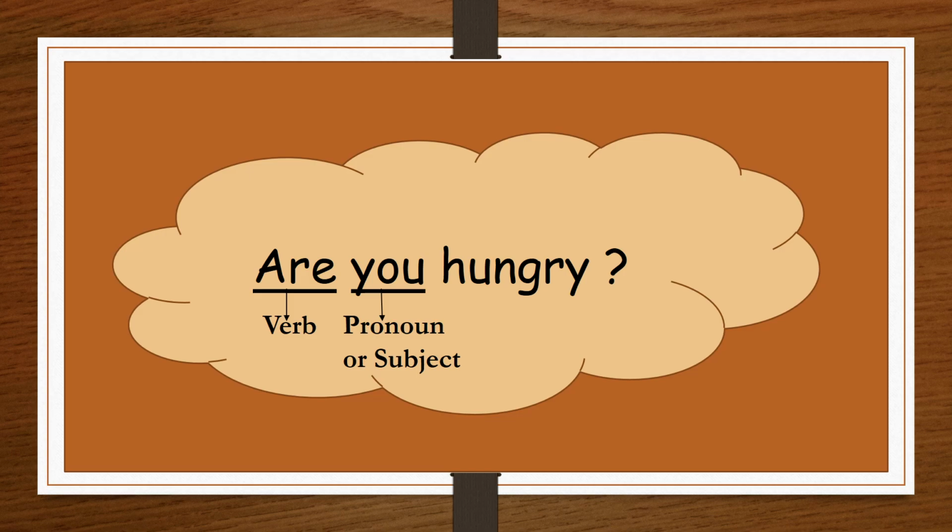So, in this sentence, you is the subject and the rest of the sentence, are hungry, is the predicate. So, what do we see? We see that in interrogative sentences, the predicate or a part of the predicate, as in this example, comes before the subject.